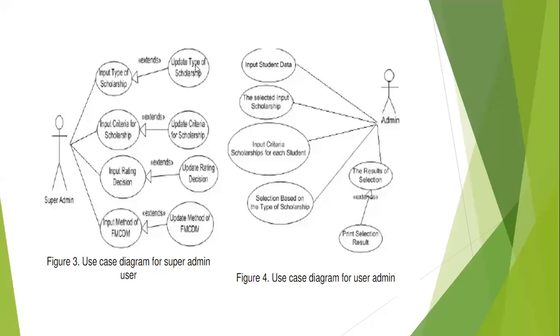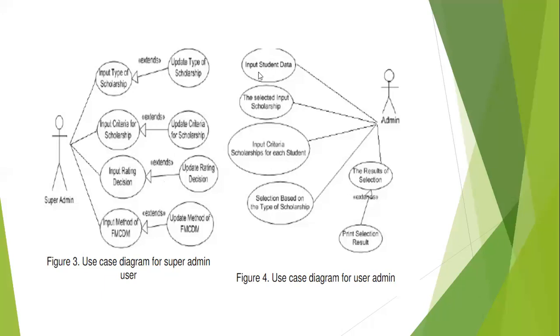So you are updating the type of scholarship, updating the criteria of the scholarship, updating the rank decision, rating decision, and which method is suitable for fuzzy multi-criteria decision making. So all this information is collected from the super administrator.